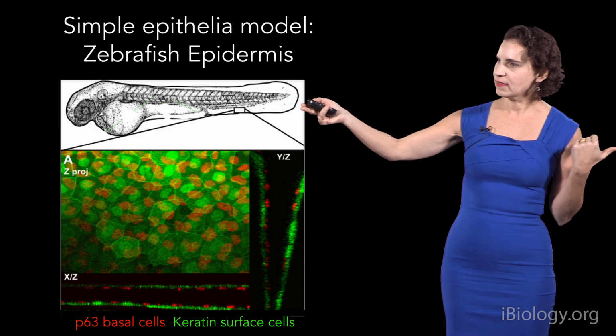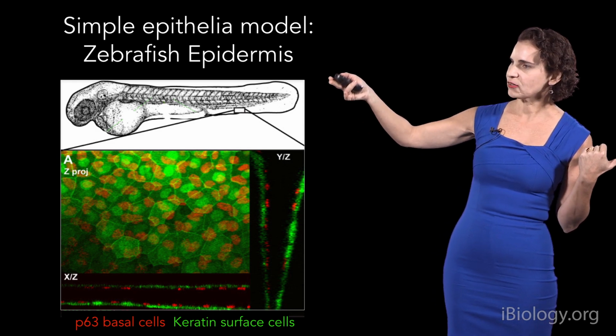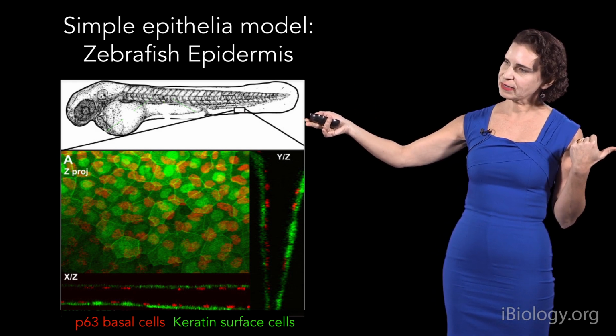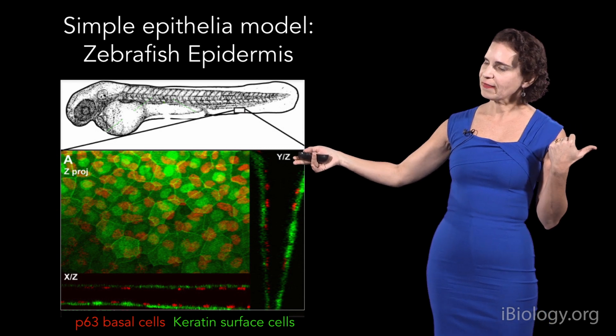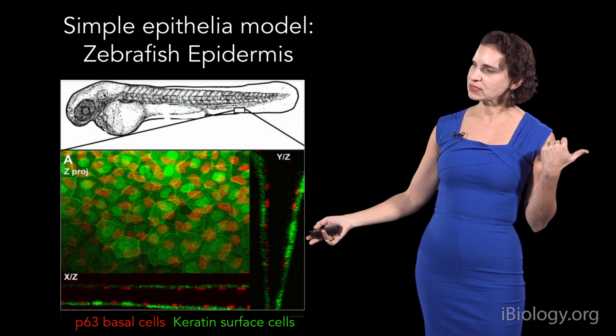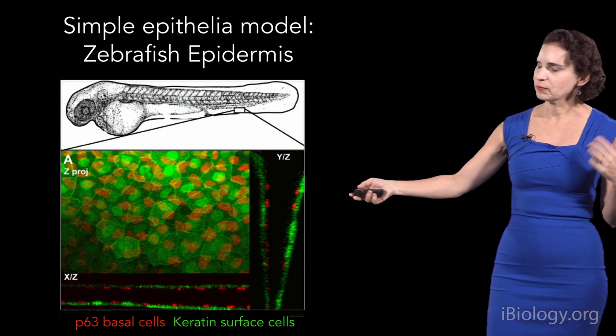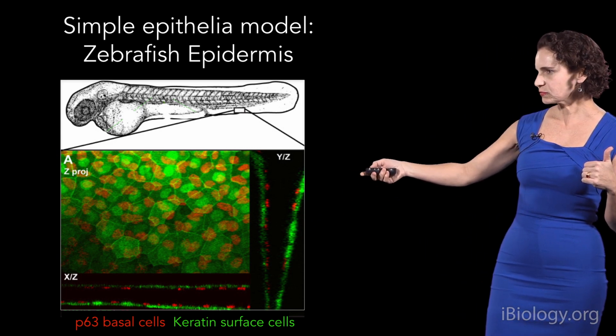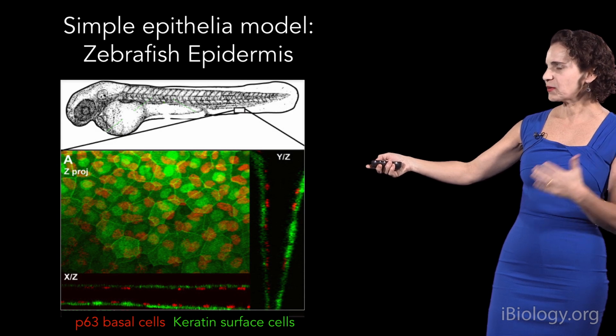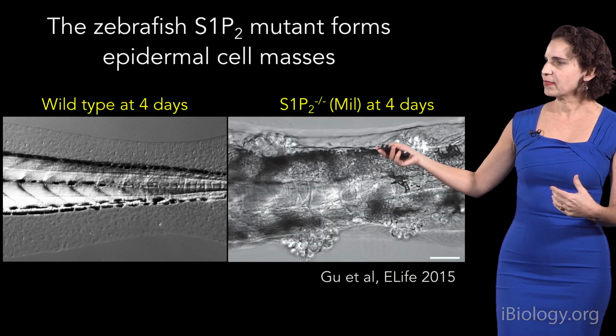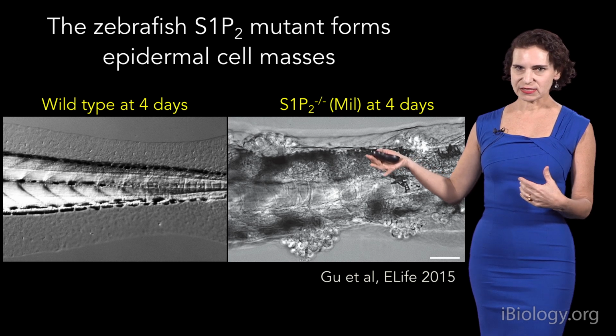If you look in the tail fin here, you can see it's just pure epithelium, a bilayer of epithelium. And that bilayer is very similar to the types of epithelia that coat many of our organs, but we can just readily film it.